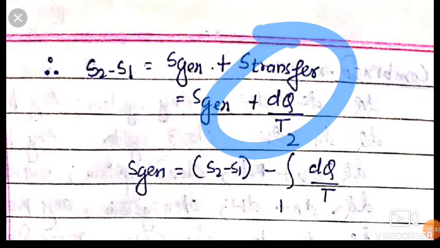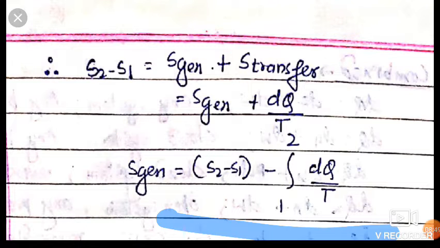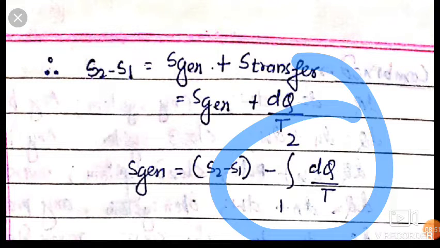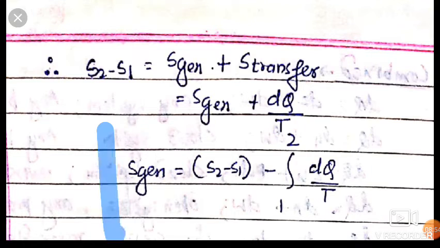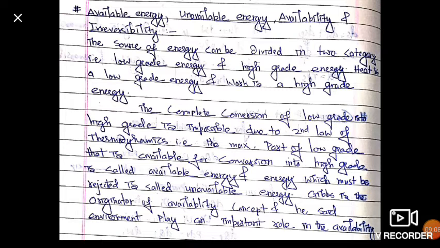And friends, entropy generation is equal to S2 minus S1 minus the integration from 1 to 2 of dQ upon T. Okay friends, now we will move to our next topic, which is available energy, unavailable energy, availability and irreversibility. Friends, this is very important, so please focus here.